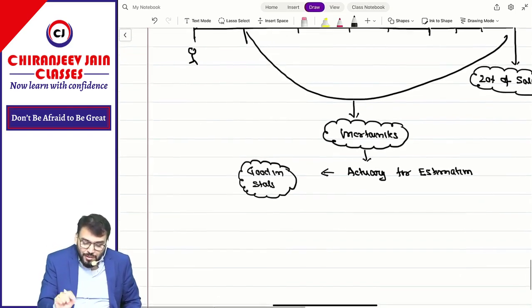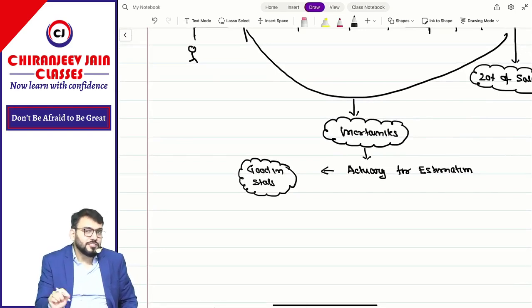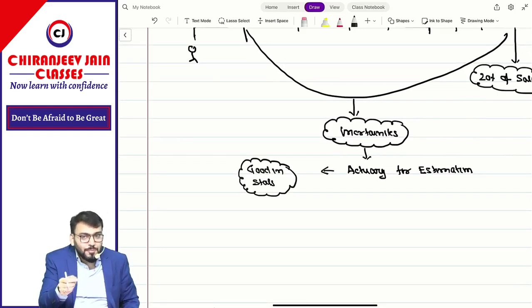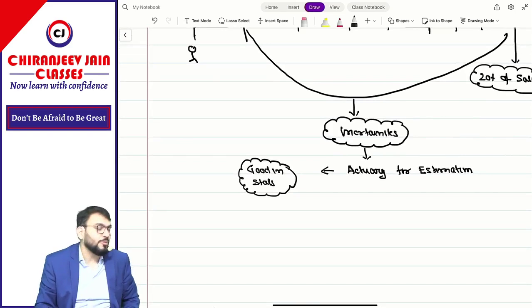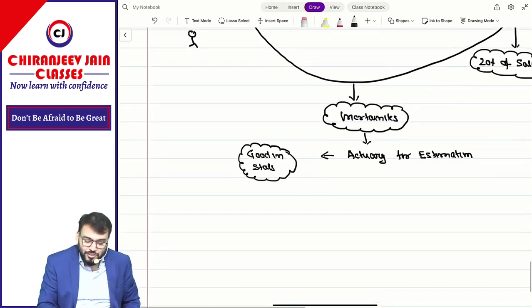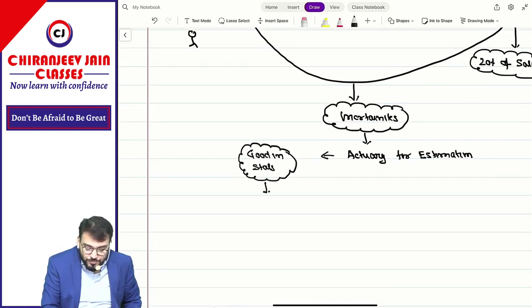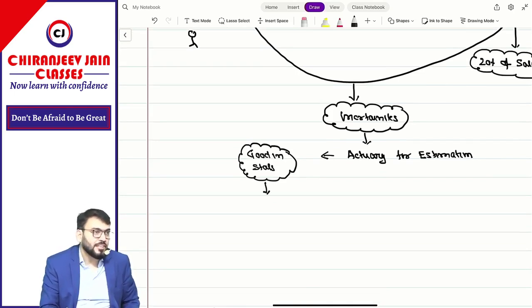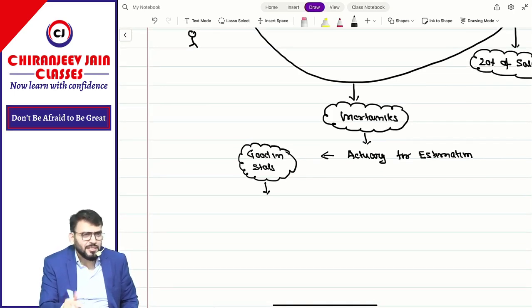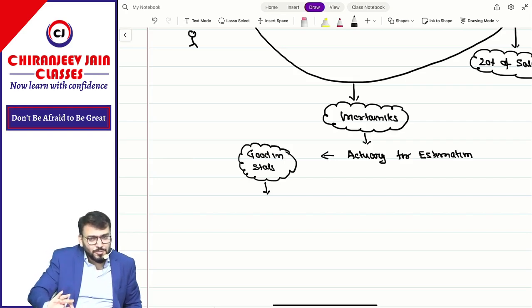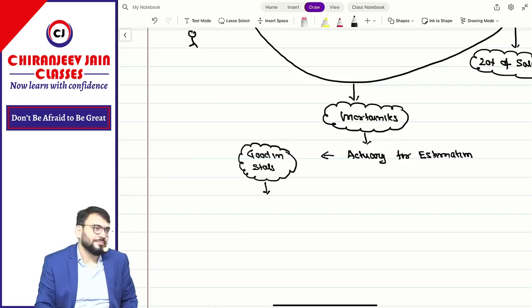If you are good in mathematics, I just want to guide you: after becoming CA, not before becoming CA. After becoming CA, you can try this course, known as actuarial science. It is more complicated than CA because it involves mathematics.